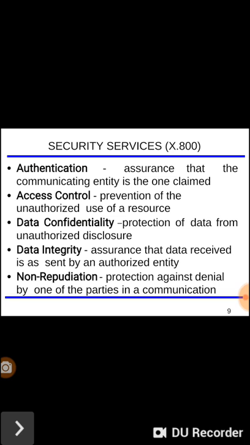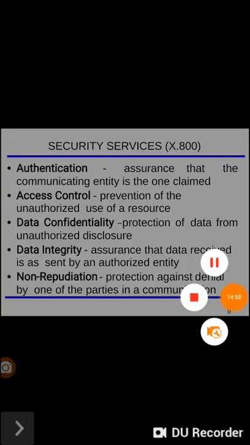So the data must reach the receiver side in the same condition. The data should not be changed, so that we can consider it data integrity. Non-repudiation is protection against denial by one of the parties in a communication.